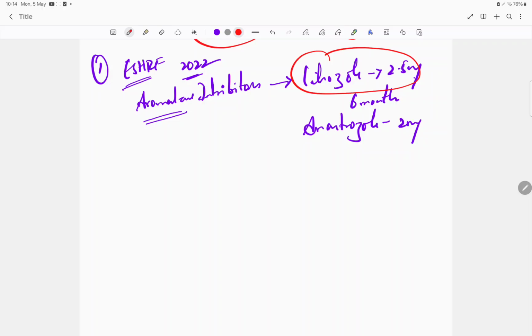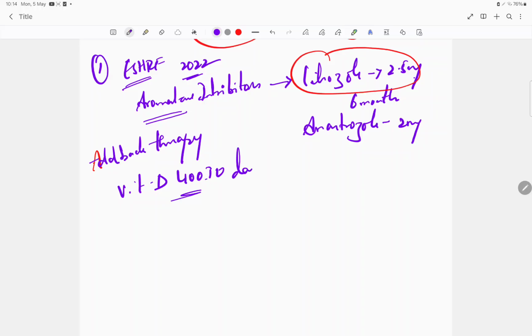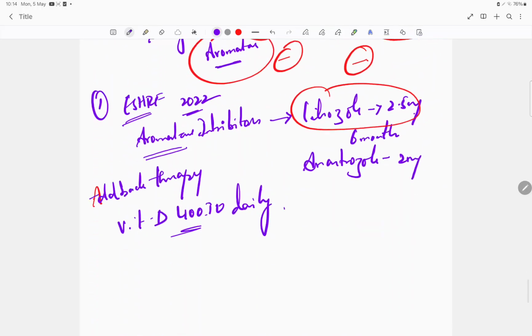So here also this will indirectly inhibit the production of estrogen. The lack of estrogen will again cause menopause-like symptoms. So here also you have to give add-back therapy. Along with the add-back therapy, you have to give calcium as well as vitamin D. Vitamin D, how much do you give? 400 international units daily you will give. Okay, that's about the aromatase inhibitors.